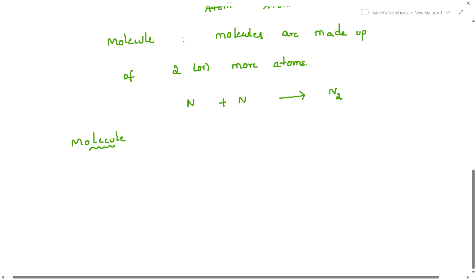Molecules are the simplest particles of compound which can exist freely.